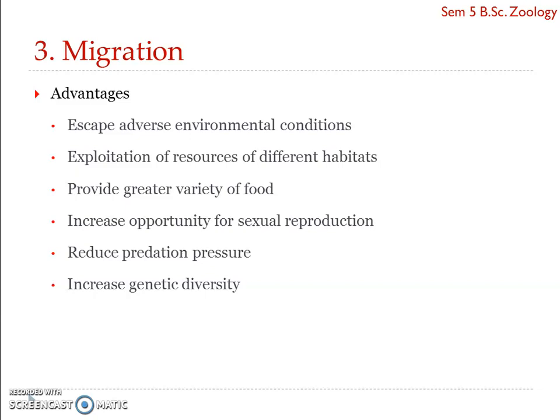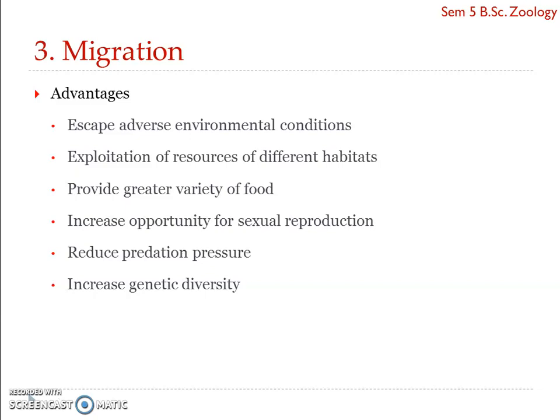Then it also helps the animals to exploit the resources of two different habitats, and also helps in incessant food supply. It ensures sufficient food supply and favorable environmental conditions throughout the year, irrespective of the environmental conditions and the seasons.